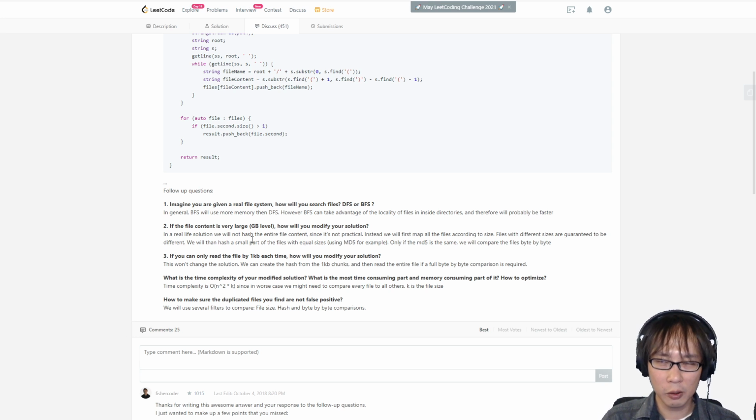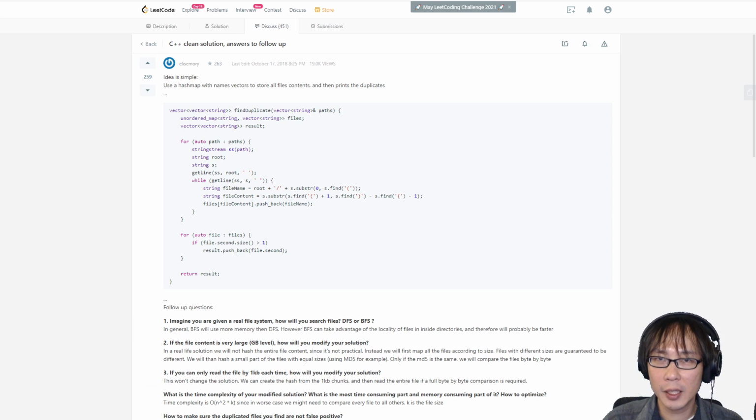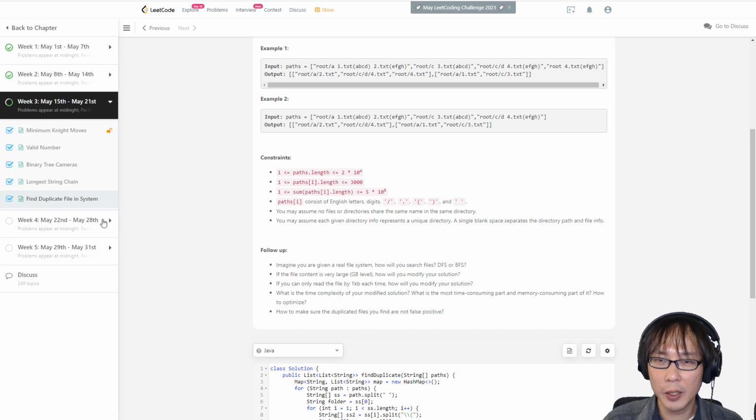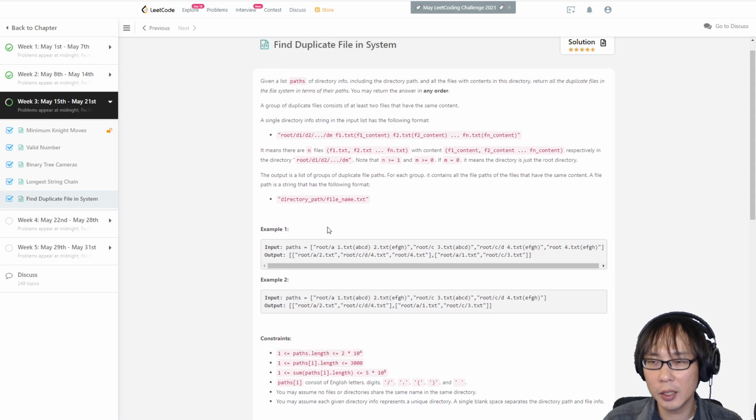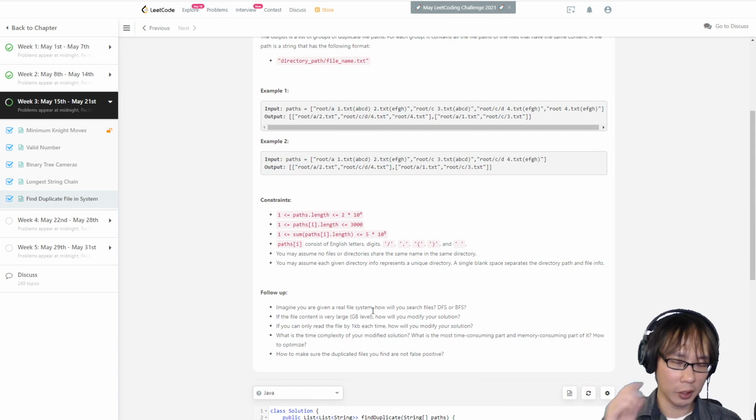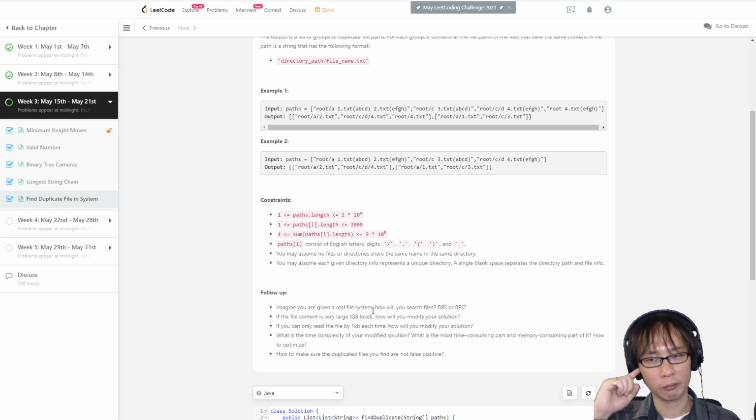And then the coding part is just regular practice of the hash map and also string manipulation, like I forgot that split takes a regular expression. Okay, so I guess that's it. We finally finished today's daily question. It's quite easy, but the follow-up question is quite important.